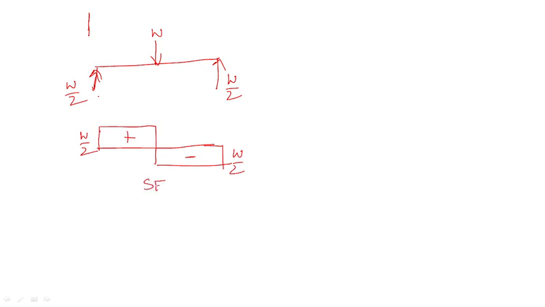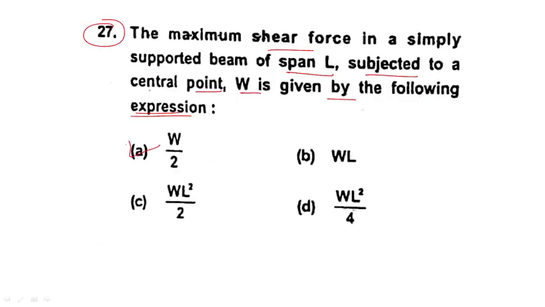So this is the shear force diagram. The bending moment will come like this, but they are asking about shear force only. So we will concentrate on shear force only. What is the maximum shear force? Maximum shear force is equal to W by 2. So the answer for this question is W by 2.